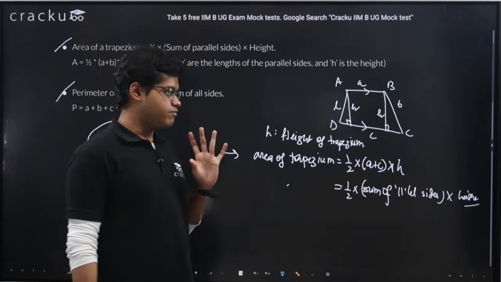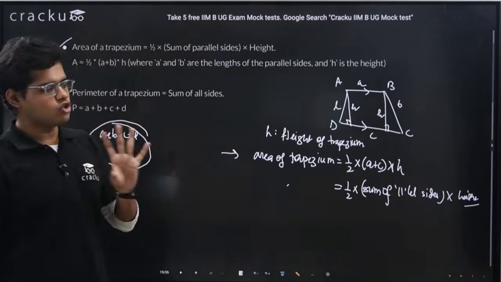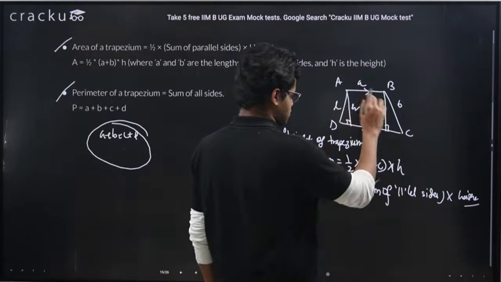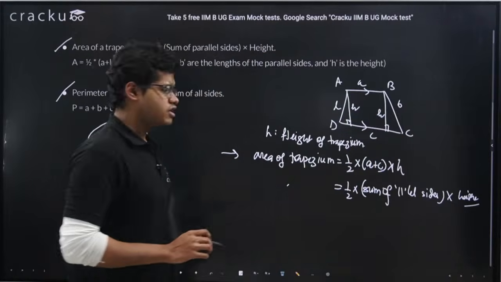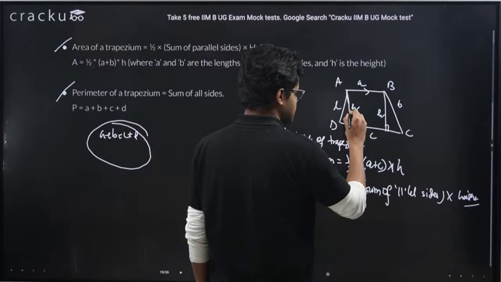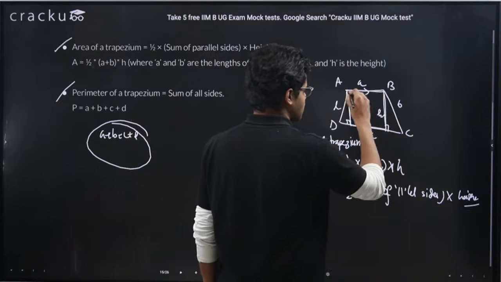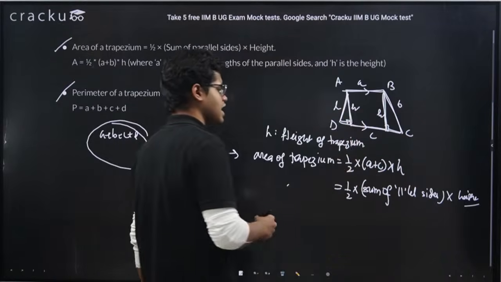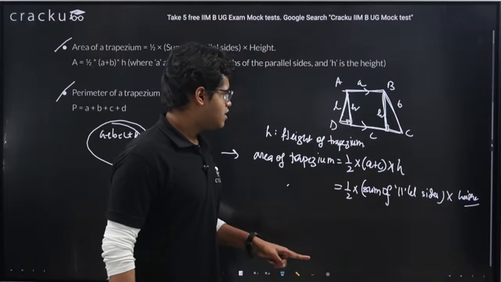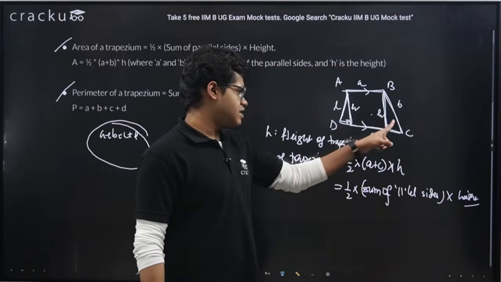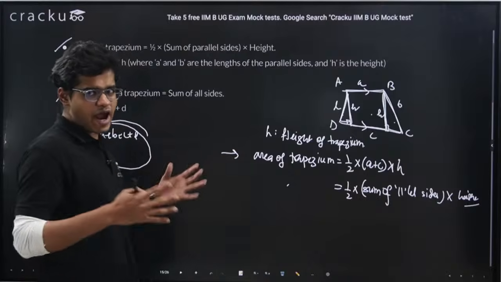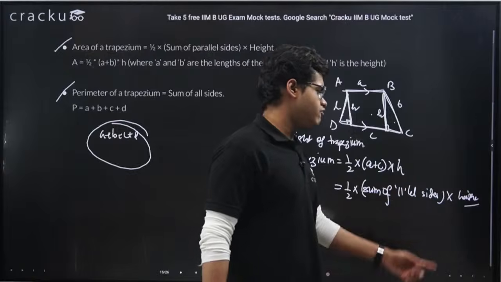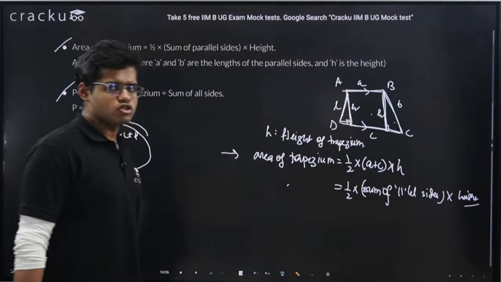If you are not able to remember this formula, how to do it? Now you have got this. You have drawn the heights. If you see, this is a rectangle, and these two are right angle triangles. So I can tell that the area is the area of this right angle triangle plus the area of this rectangle plus the area of this right angle triangle. So if you add up also, then also you will get the final area, right? If you are forgetting the formula, in case, you can use this concept also.